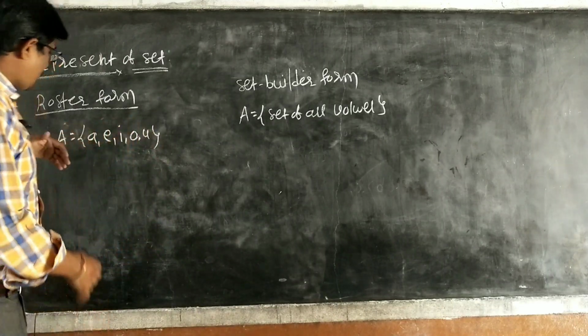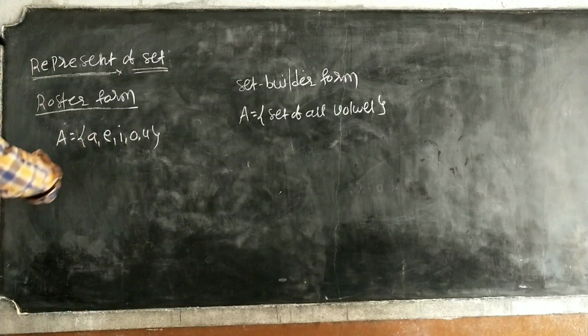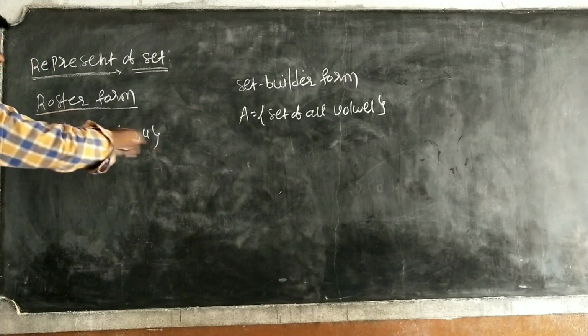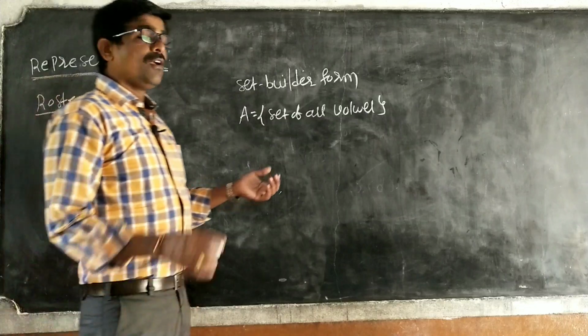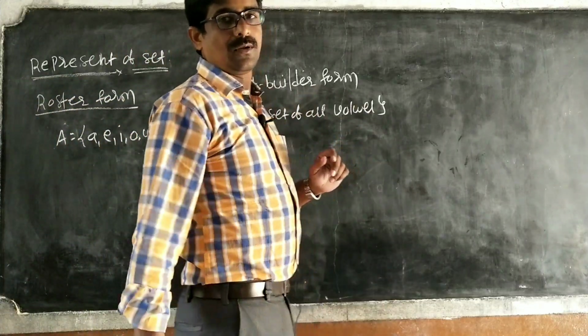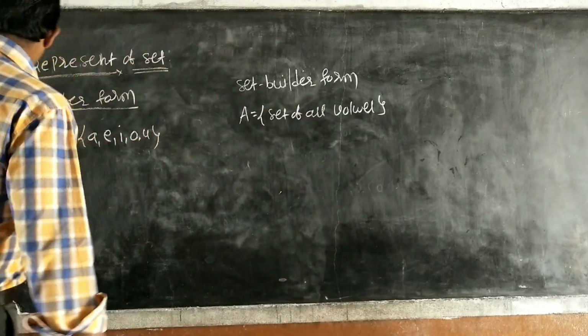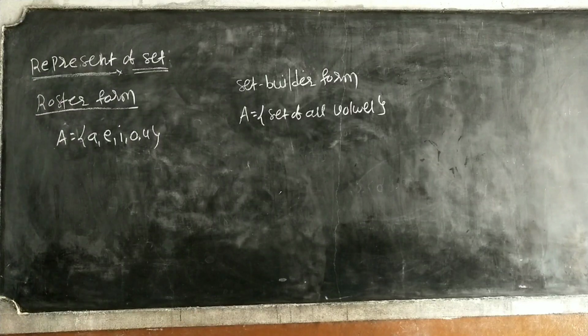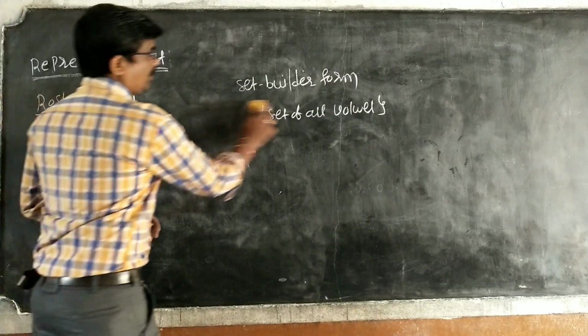So whenever we have to write a list, that is roster form. Set builder form means we have to write one rule. Okay? Right. So we will take another example, in roster form and set builder form.